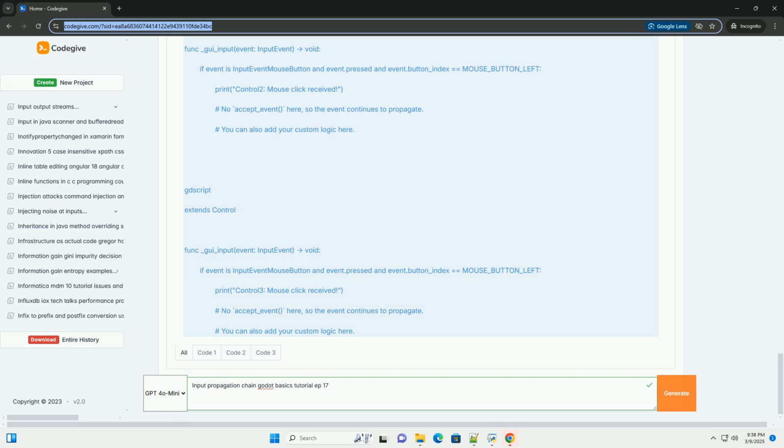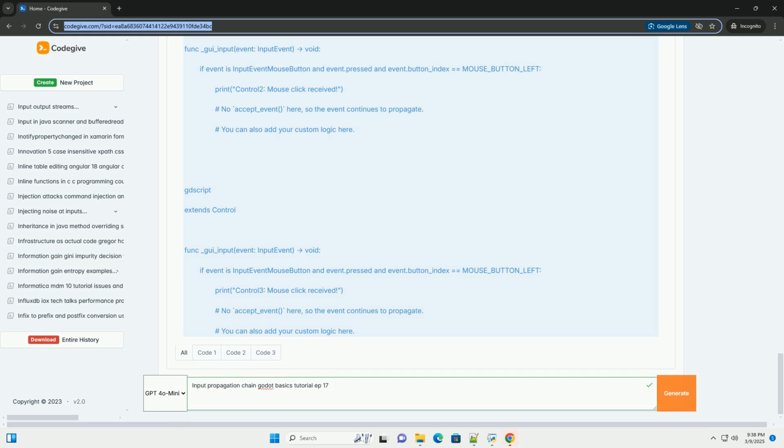Let's create a scene with 3 overlapping control nodes, each with a different background color. We'll demonstrate how to intercept mouse clicks at each level of the chain. 1. Create a new Godot project. Start a new project in Godot. 2. Create a new scene. Create a new 2D scene or user interface scene. Rename the root node to Main.